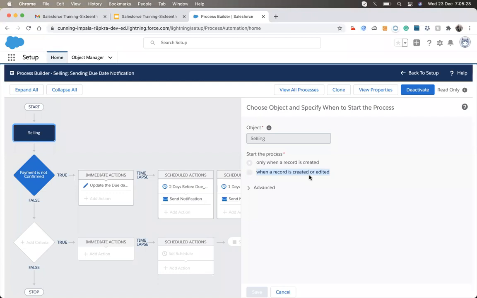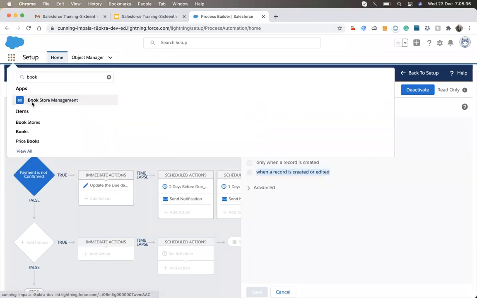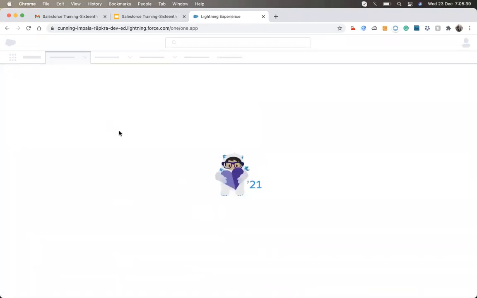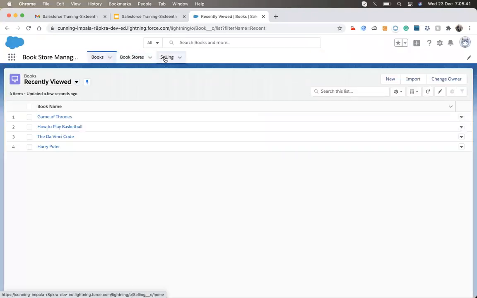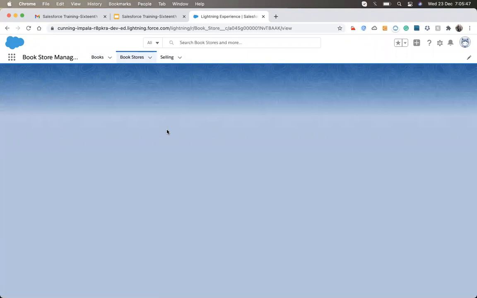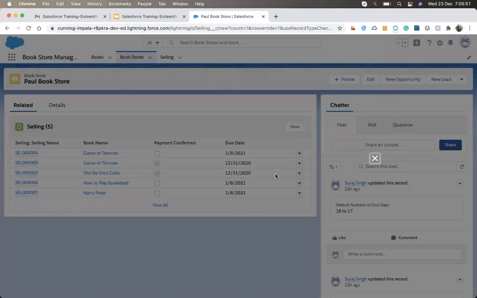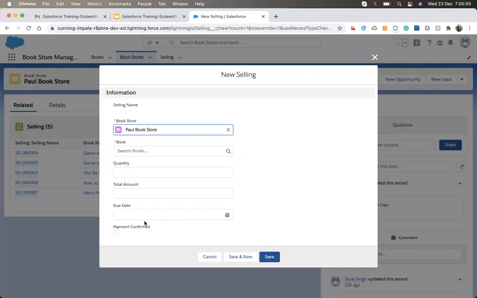But suppose we have a requirement like this. Where is our book manager? So we are at the bookstore, and I don't want to go to the related list and click on new and then fill up all those forms. I also see the due date and total amount, and I don't want to see these two fields. I just want to fill in the bookstore, books and quantity, and then click save. It will do all the rest.